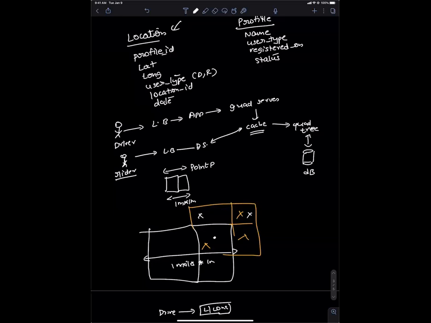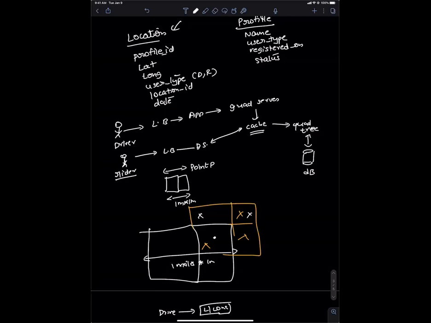And if he goes beyond a border after 4 seconds, I'll delete the other endpoint, which is on the other side. That way I'm not losing data because I'm writing in 2 different places, but I'm still able to, if there is a driver on one side and the rider is also on that side, give him that location. I'm not losing by not writing it and choosing one location or the other.